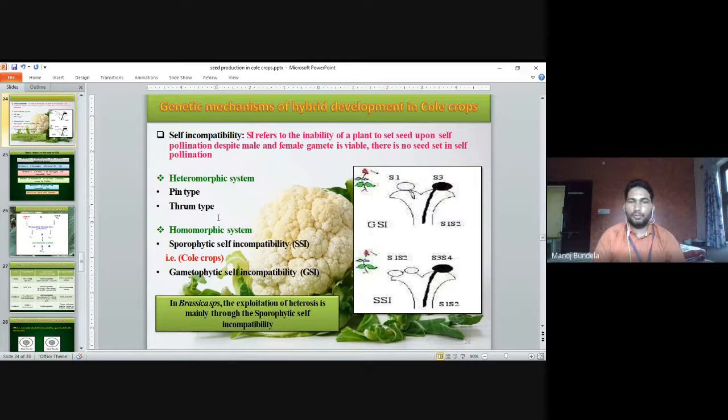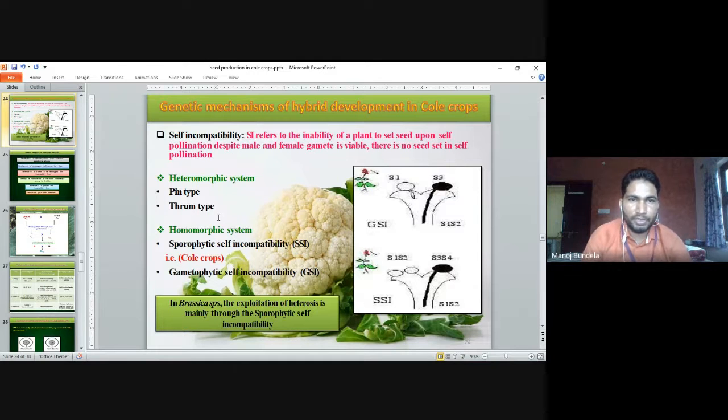Next is the heteromorphic system. In this we have two types of flowers, a pin type and a thrum type. In the homomorphic system, sporophytic self-incompatibility is there. In cole crops it is present as sporophytic self-incompatibility. Second, gametophytic self-incompatibility is also present. These are the main genetic mechanisms used for hybrid seed production.